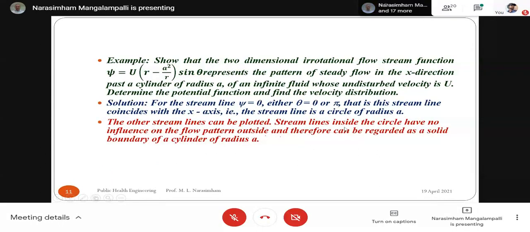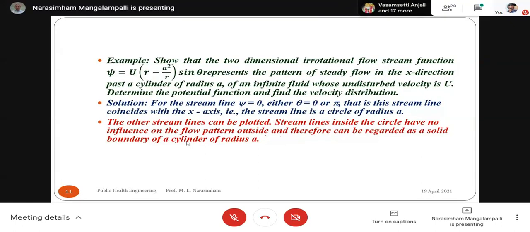The streamlines inside the circle have no influence on the flow pattern outside and therefore can be regarded as a solid boundary of a cylinder of radius a. Because the circles inside the radius r equal to a will not have any influence on the flow outside.